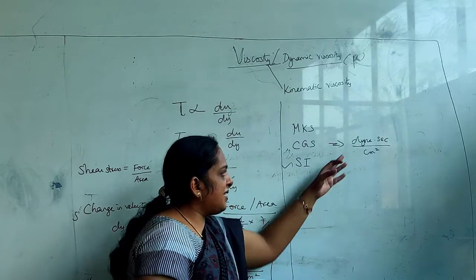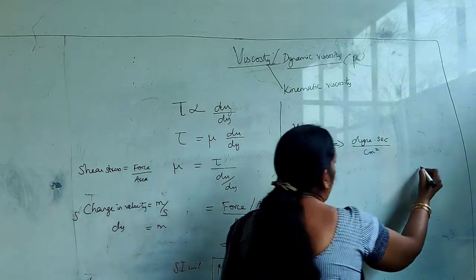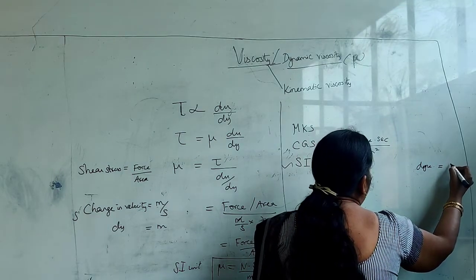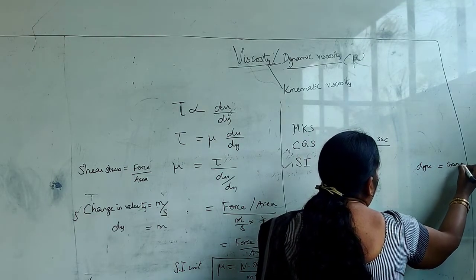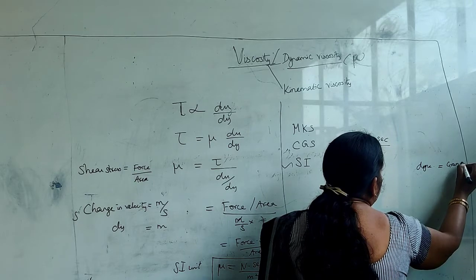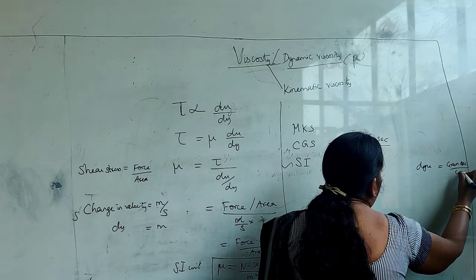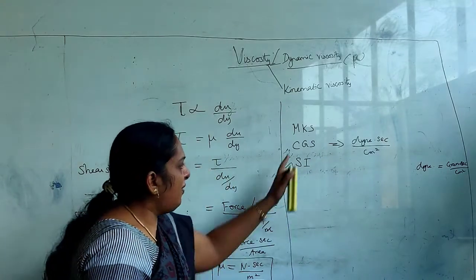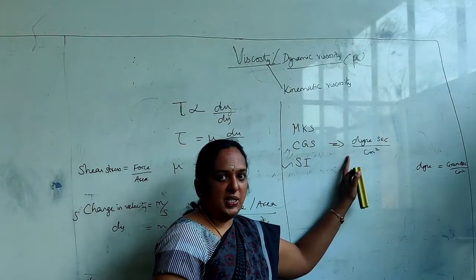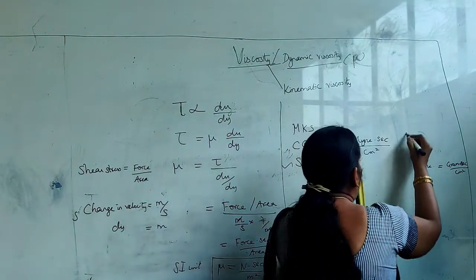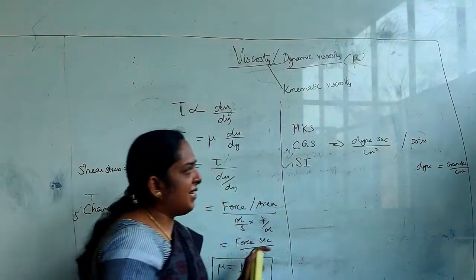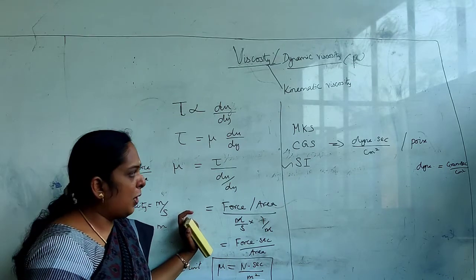This dyne is once again gram centimeter per second square, so need not worry about this. If it is given in CGS, it will be given in poise. So these are the two units: dyne second per centimeter square, or poise.